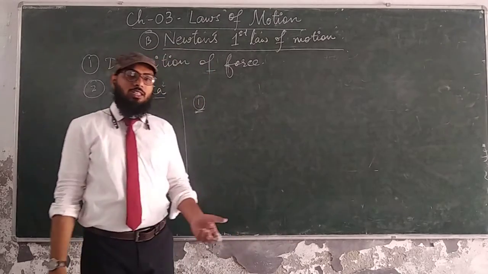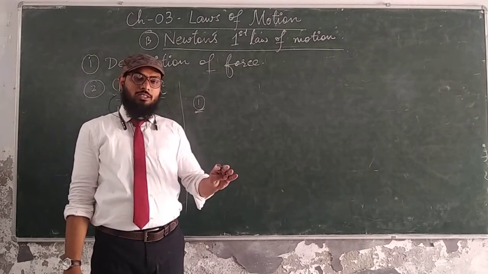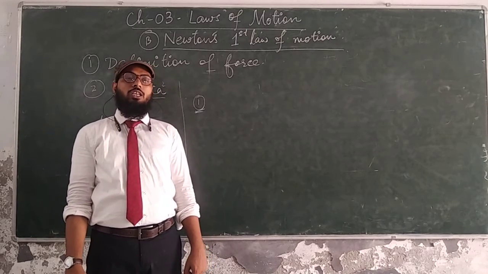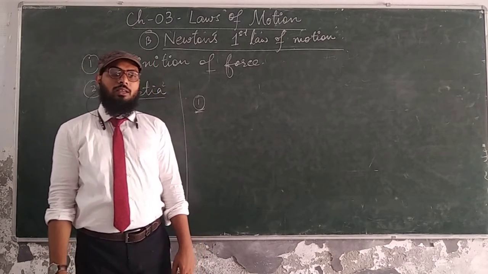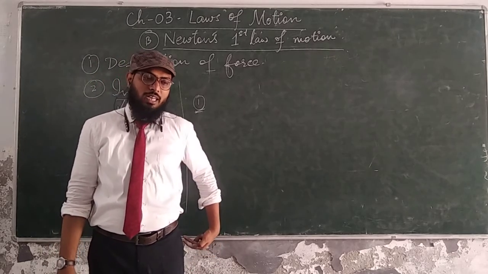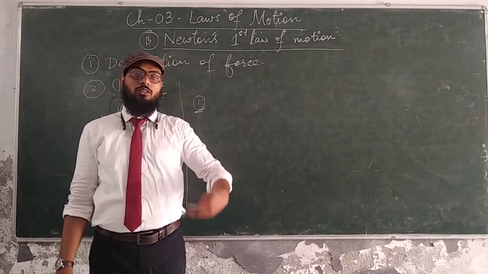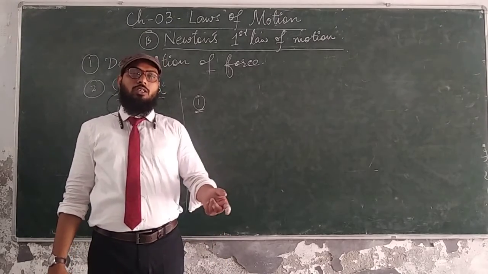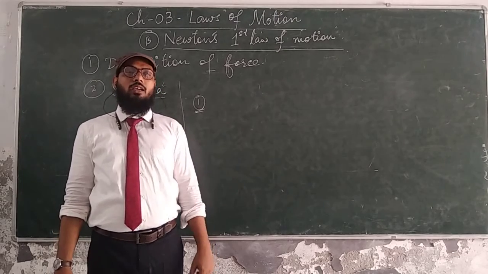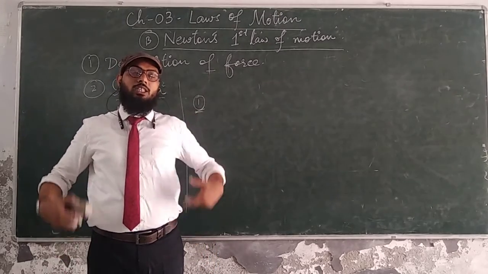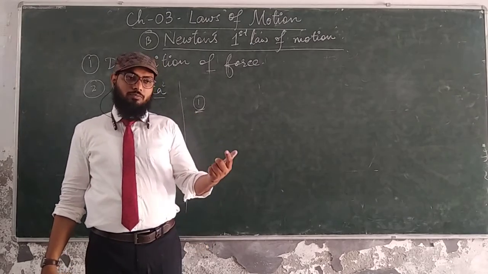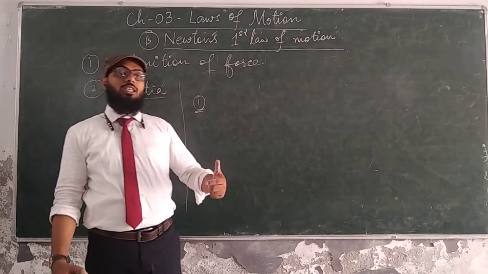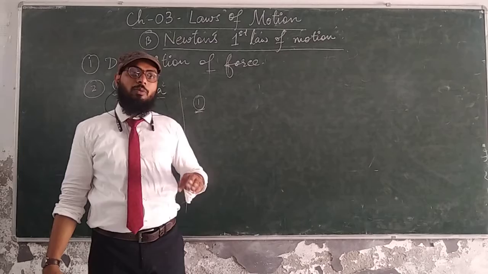Inertia of motion is very simple. When you board a bus and it starts moving, you feel a shock or you lean backward. Why? Because the lower part of your body comes into the state of motion, but the upper part of your body, which is associated with the seat, wants to be in a state of rest. So that's why you feel a little shock or lean a little backward when the car or bus starts.